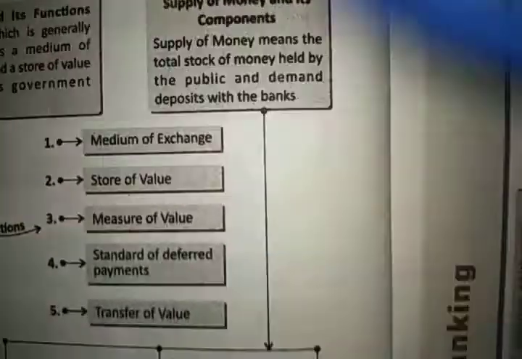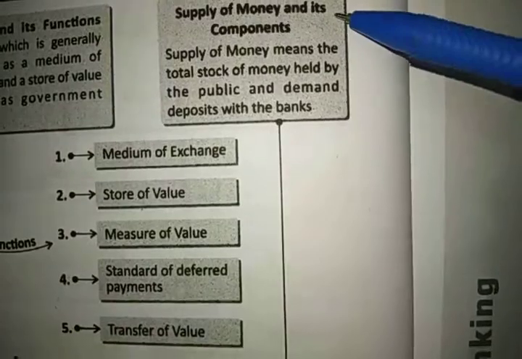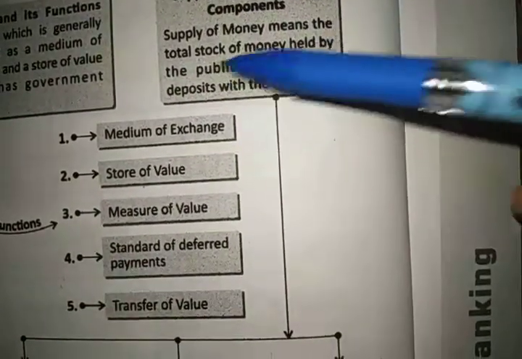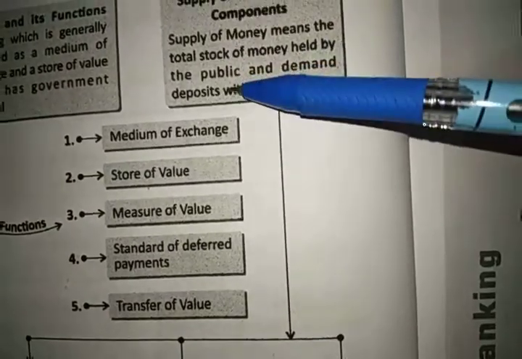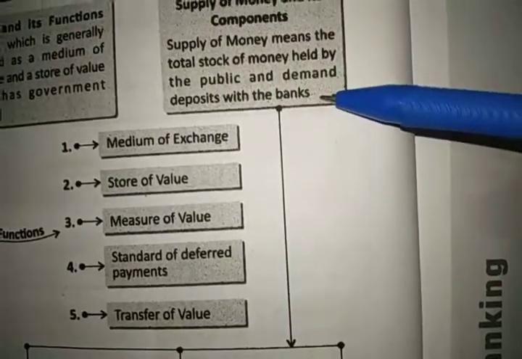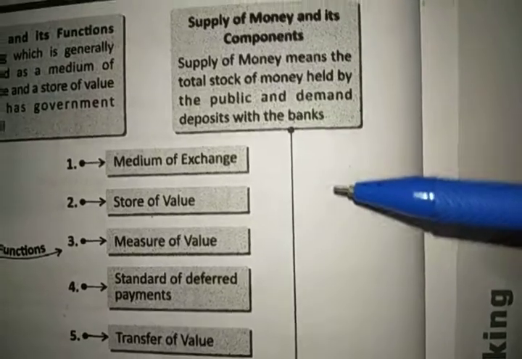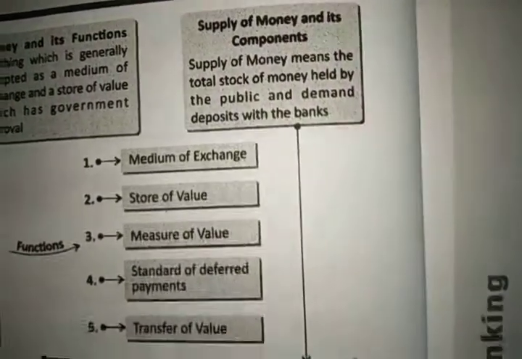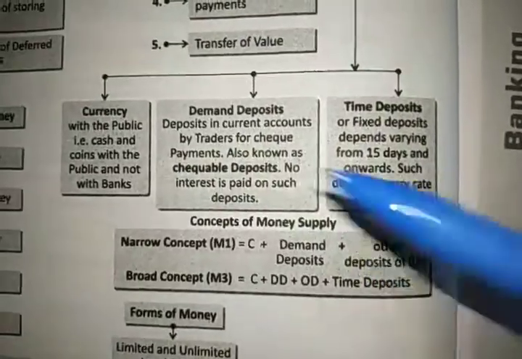Alright. Next was the concept of supply of money, and there were some components of it. Now what is supply of money? It means the total stock of money held by the public and the demand deposit with the bank, which means the cash that is with the public and the demand deposit that is with the bank. Now let's check its components.